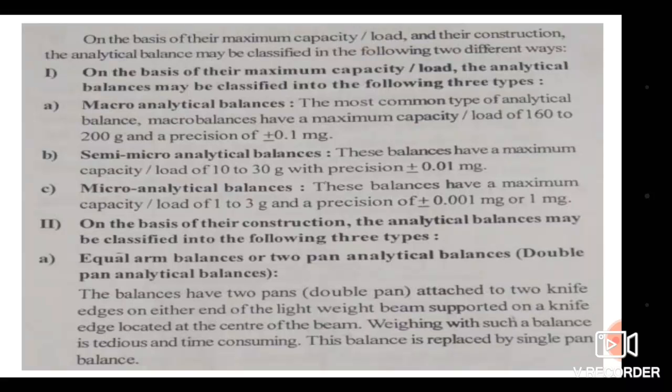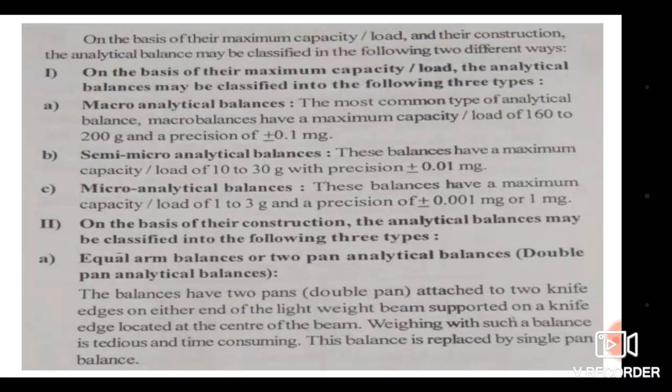Semi-micro analytical balances are the balances which have a maximum load capacity of 10 to 30 gram with precision of plus or minus 0.01 milligram. Then the micro analytical balances have a maximum load capacity of 1 to 3 gram, and precision of about plus or minus 0.001 milligram.